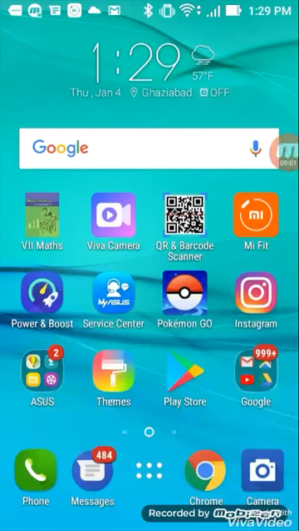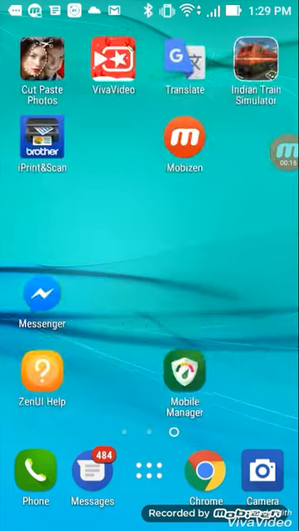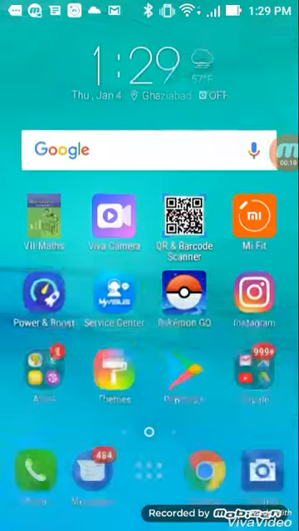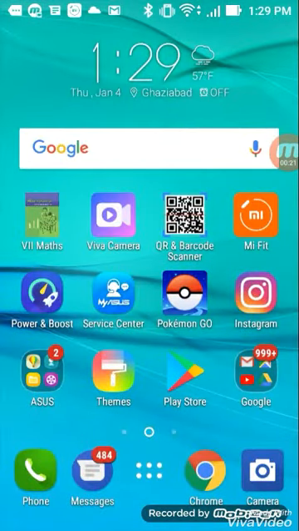Guys, I'm Yash Saxena from TechLate, and today I'm going to show you how to download the hacked version of Subway Surfers. So if you have any older version of Subway Surfers or any original version, please delete that version first. As I have deleted already, I don't have that version. You can also see. So today I will show you how to download the hacked version of Subway Surfers.